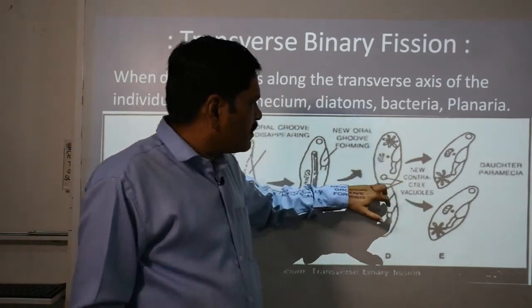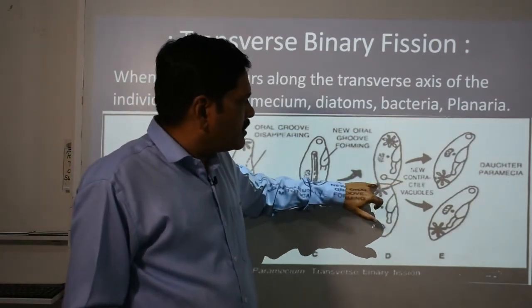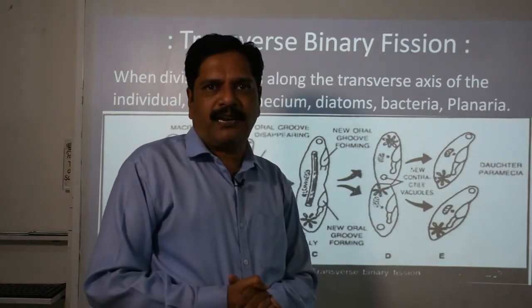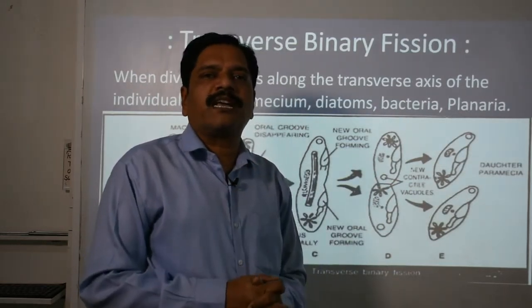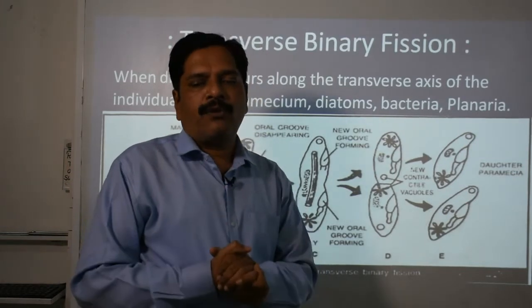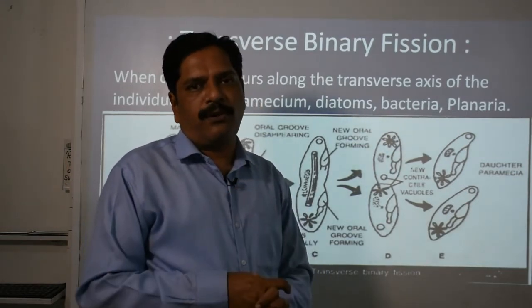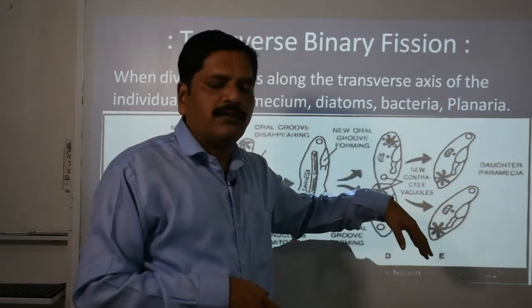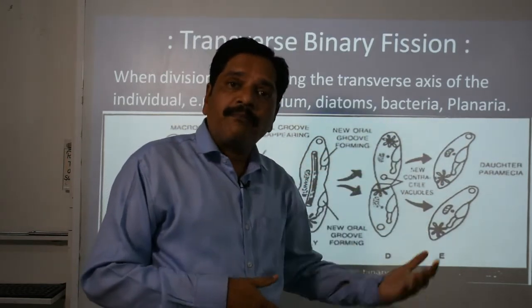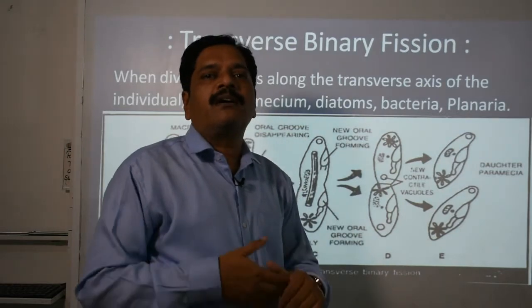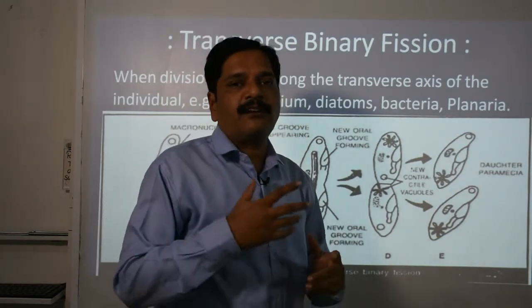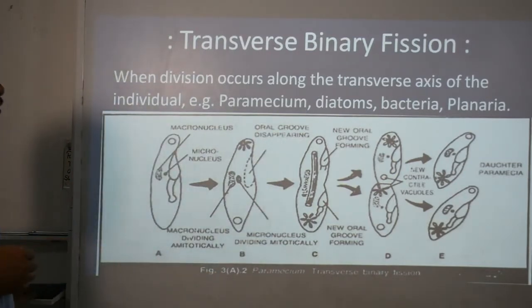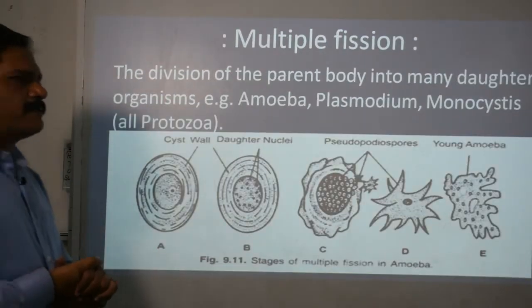And ultimately this furrow grows further and is responsible for forming two different daughter cells. So these two daughter cells will develop whatever body part was lost. Just like that, one more contractile vacuole, and the remaining parts, likewise the mitochondria and the other content, the cytoplasmic material, will develop and finally form the two mature daughter cells, clear.